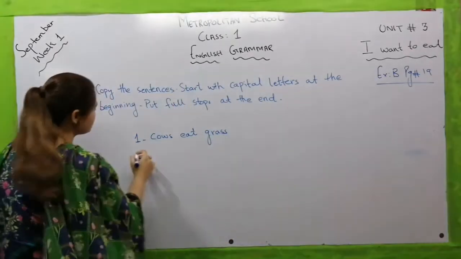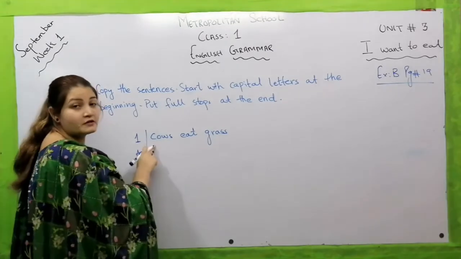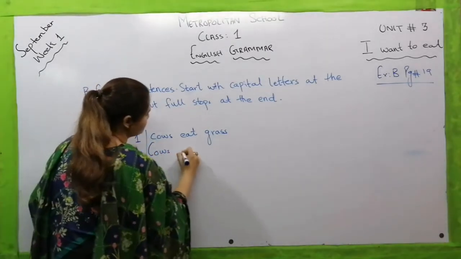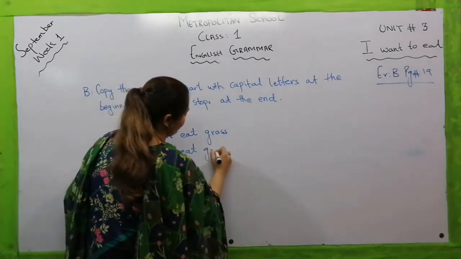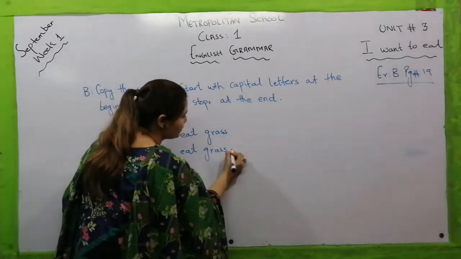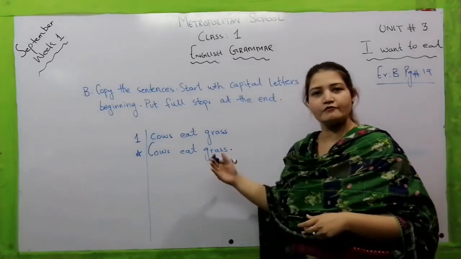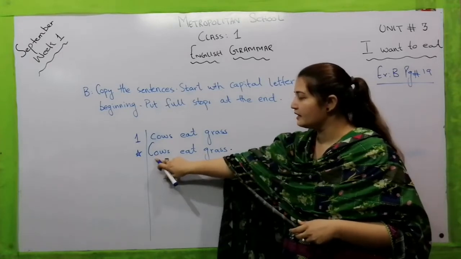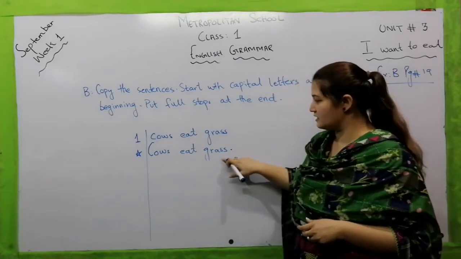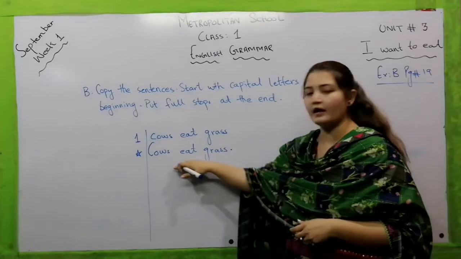How are we going to write this? We are going to make the first letter capital like this, cows eat grass, and then at the end of the sentence we are going to put a full stop here. The rest of the sentence will remain the same. What you have to do is very simple. At the beginning you have to make the first letter capital, and at the end of the sentence you will have to mark a full stop here. Cows eat grass.